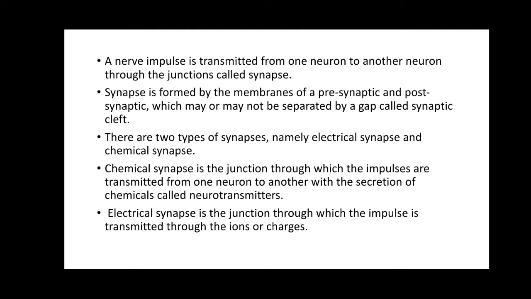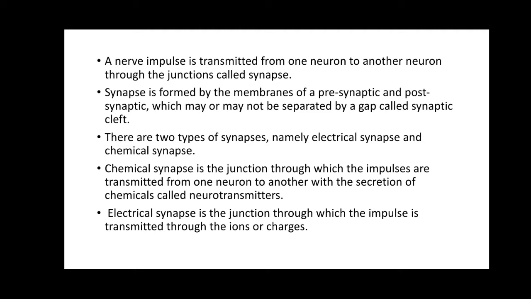Let us understand the meaning of the chemical synapse once again. The chemical synapse is the junction through which the impulses are transmitted from one neuron to another neuron with the secretion of chemicals called neurotransmitters. Then what is the electrical synapse? The electrical synapse is the junction through which the impulse is transmitted through ions or charges.